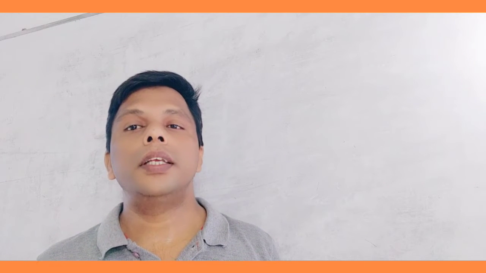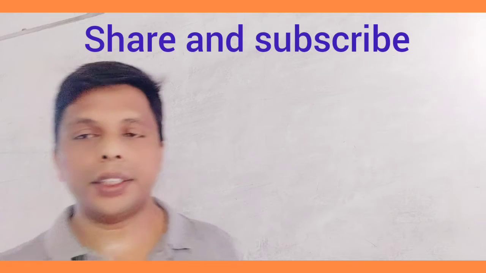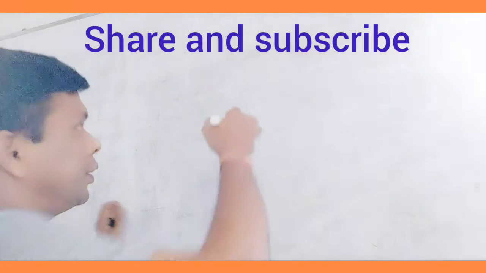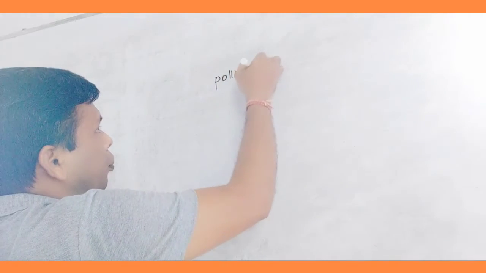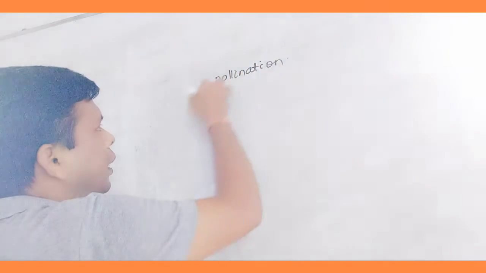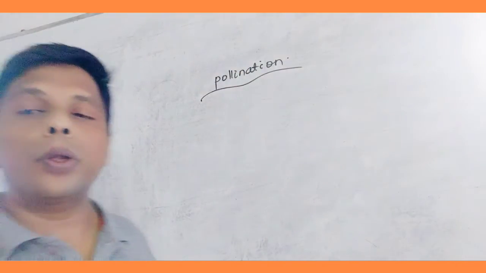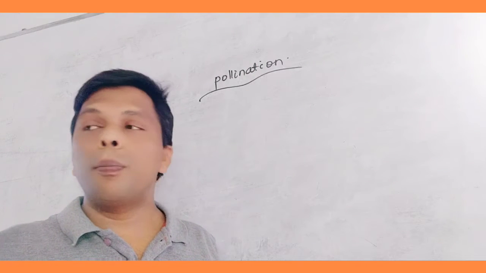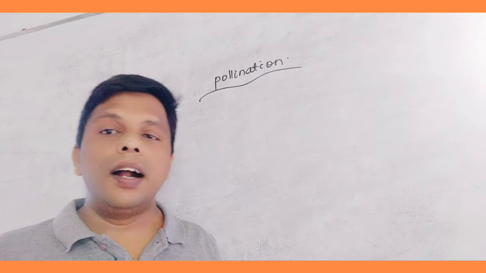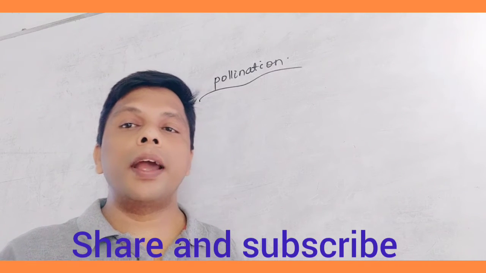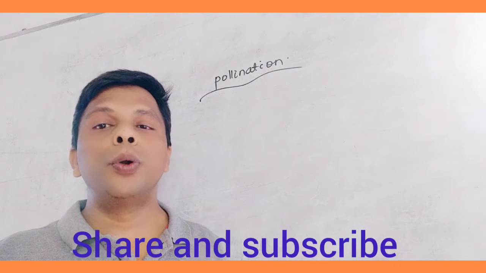In this video tutorial today, we will discuss another chapter related to plant science, that is about pollination. In the previous video, we have already discussed the process of formation of microspore, that is microsporogenesis, and the process of formation of megaspore, or megasporogenesis.